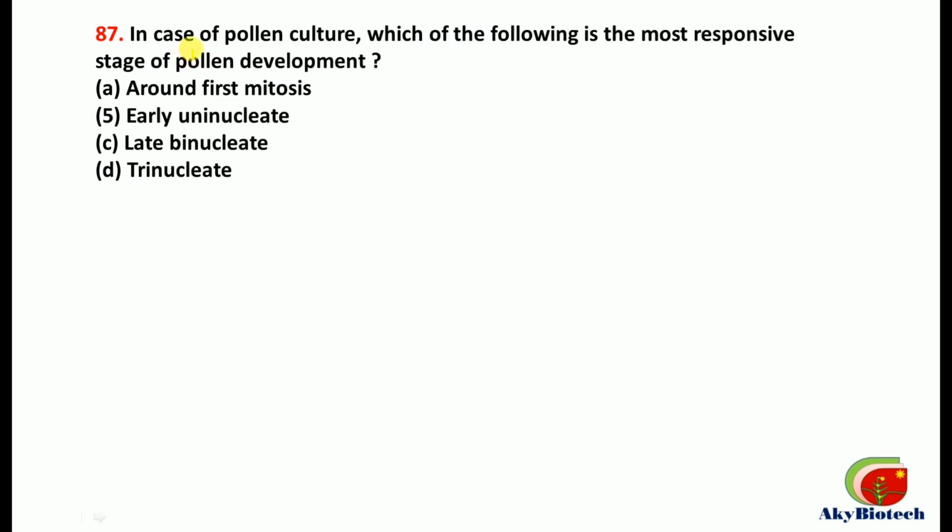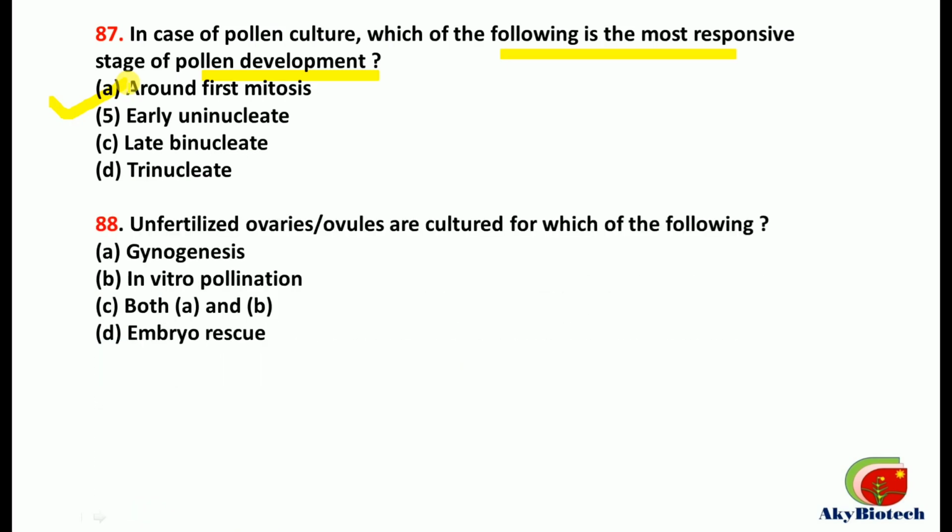Number 87. In case of pollen culture, which of the following is most responsive stage of pollen development? The most responsive stage is around first mitosis. Question number 88. Unfertilized ovules are cultured for which of the following? They are cultured for gynogenesis and in vitro pollination. So C is correct, that is both A and B.